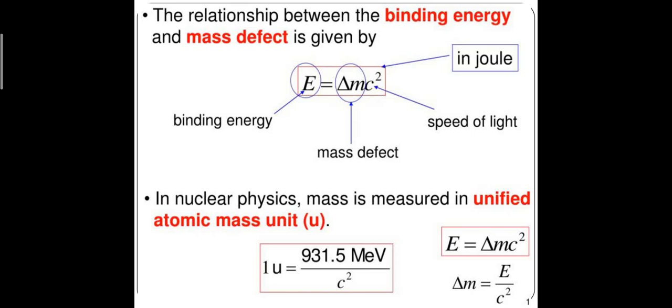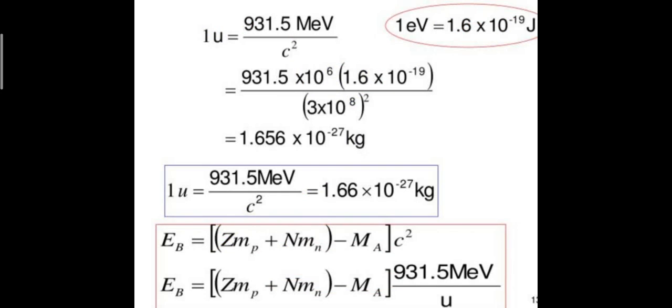E is binding energy, delta m is mass defect, and c is the speed of light. In nuclear physics, mass is measured in unified atomic mass units. 1 U is equal to 931.5 MeV by c square. Here we converted 1 U to kg, that is, 1 U is equal to 931.5 MeV by c square, which is equal to 1.66 into 10 to the power minus 27 kg.